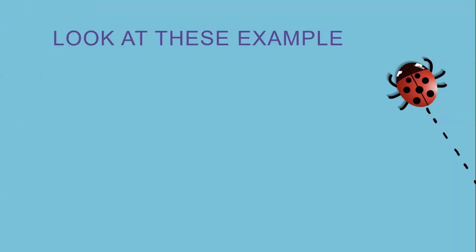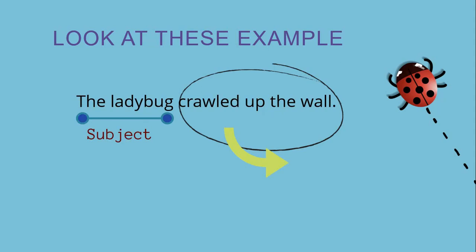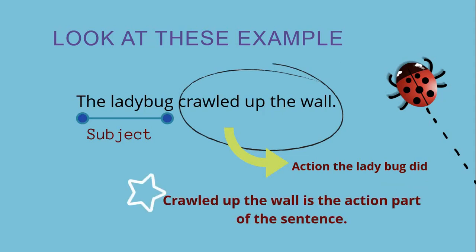Now look at another example. The ladybug crawled up the wall. The ladybug is the subject, yeah. And then the second part of the sentence is the action that the ladybug did. She crawled up. So crawled up the wall is the action part of the sentence.